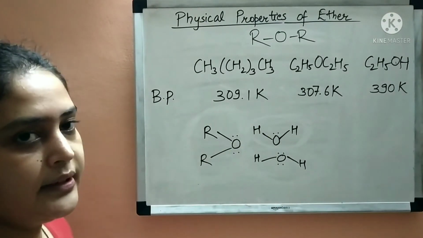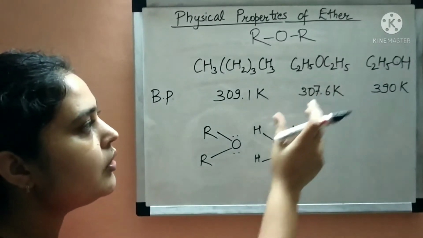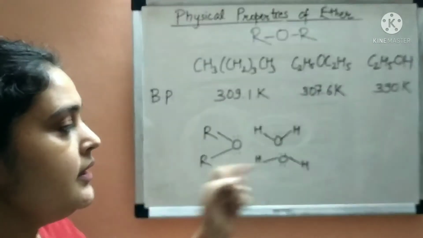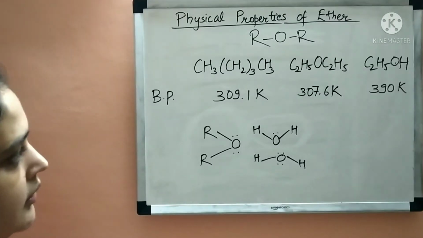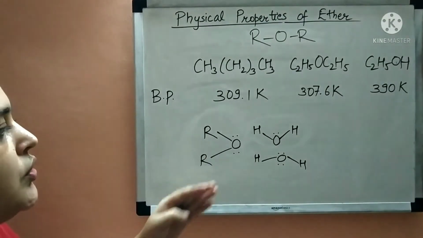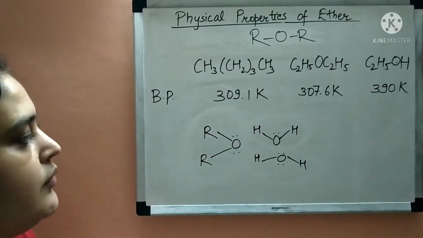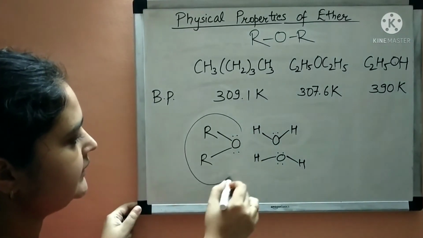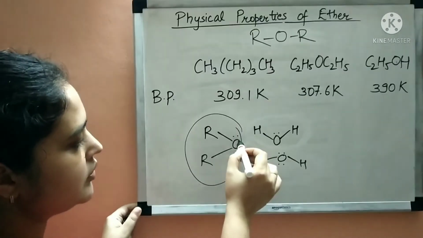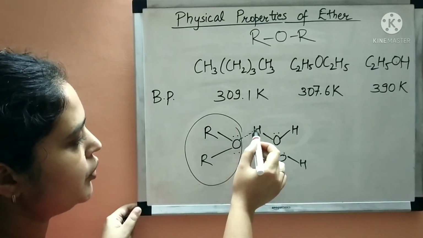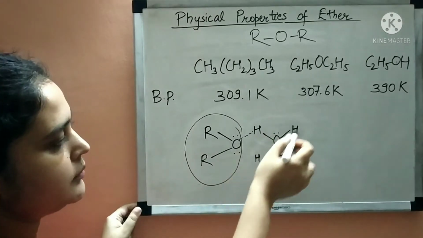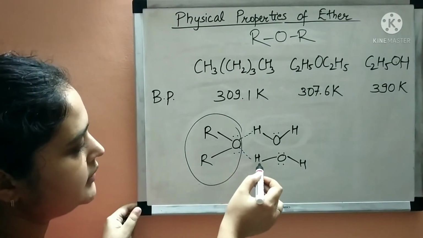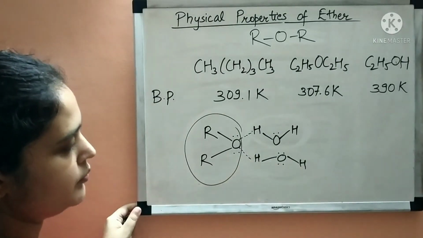we have already studied in the previous lectures that alcohol is soluble in water because it makes hydrogen bonding with the water molecule. In the same way, ether molecules also make hydrogen bonding with water molecules. Like this is ether, ROR. This oxygen atom will make hydrogen bonding with one hydrogen atom of a water molecule and also with another hydrogen atom of another water molecule.